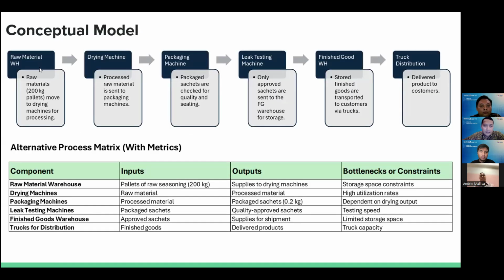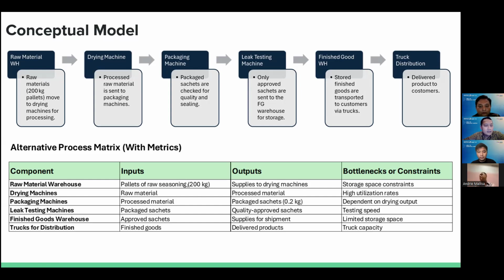Here is the conceptual model. From raw material to drying machine, to packaging machine, to leak testing machine, to finished goods, and also delivered with the truck distribution. Then the alternative process matrix with the component raw material warehouse: the input is pellets or raw seasoning of 200 kilogram, the output is supply to the drying machine, and the bottleneck or constraint is storage space.